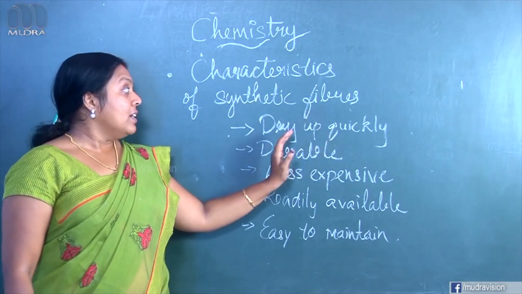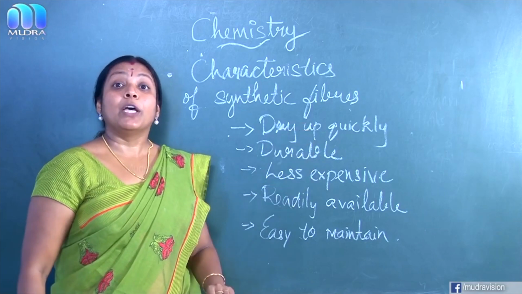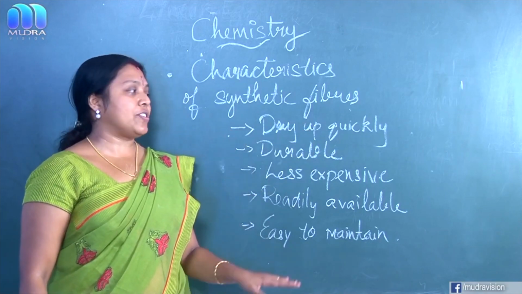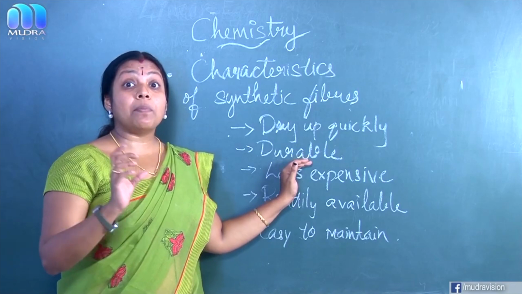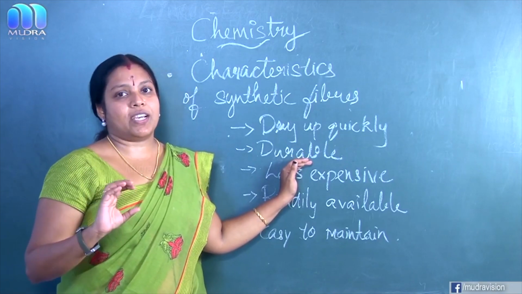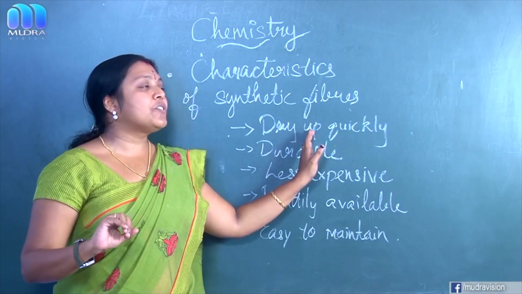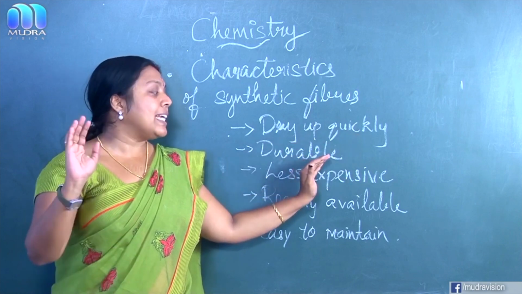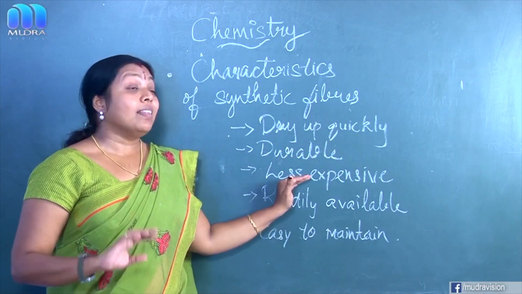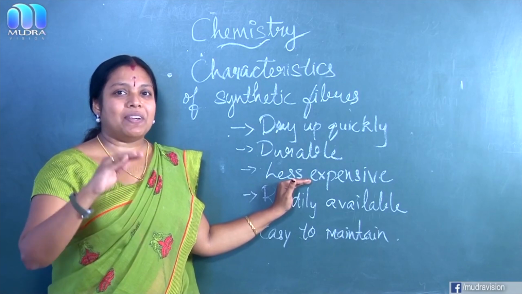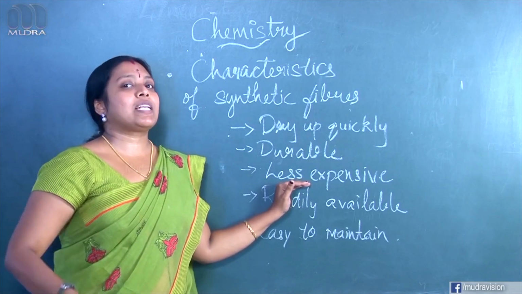Next one, the characteristics of synthetic fiber. Okay. First one, it dries up quickly. Second characteristic, it is durable. Durable means long lasting. Clear? First one, dries up quickly. Second one, it is durable, and then it is less expensive. It is cheaper than the natural one.